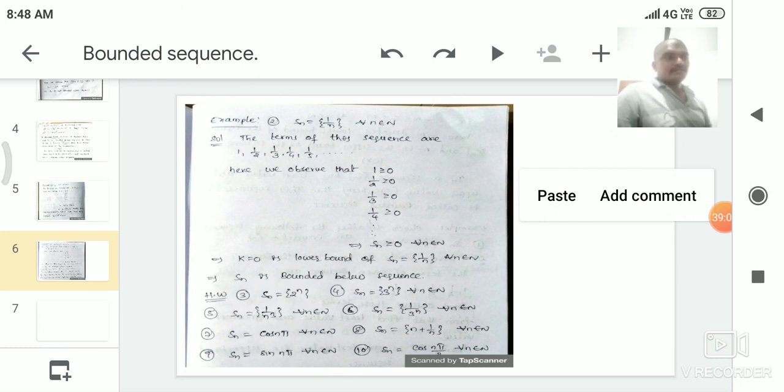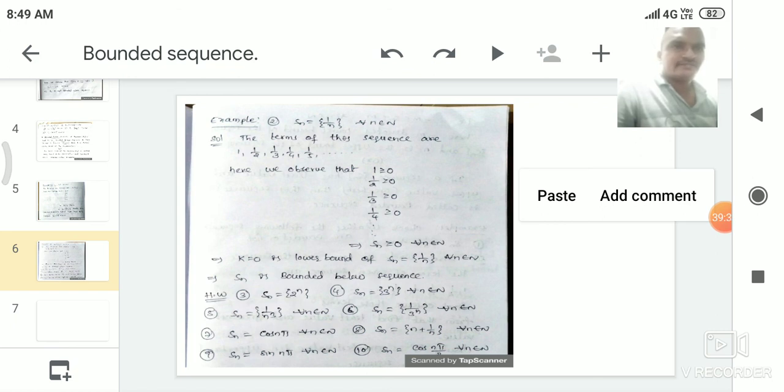Why? Because 3 pi by 2 is 270. 270 can be written as 180 plus 90, that is 180 plus theta, which is in the third quadrant. In the third quadrant, tan and cot are positive, and all the others are negative. That's why the cos value is negative. So minus cos 90, and cos 90 is always 0, so that is minus 0, equal to 0. So the first term of the sequence is 0.